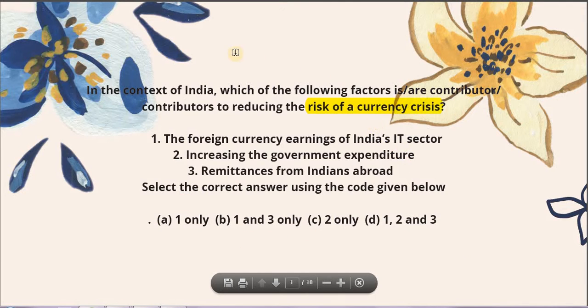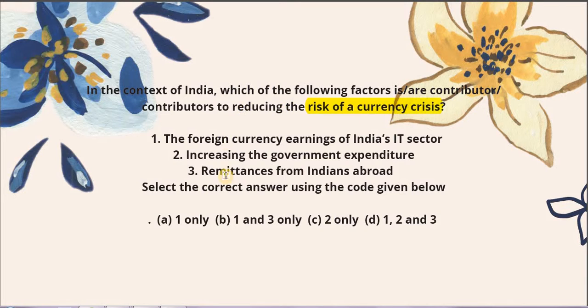Now herein, it's a very simple question, really easy, not factual, and it's the beauty of the UPSC exam that these questions are not factual, unlike the test series ones. So what do we mean by the currency crisis here? Basically, a crisis of currency can happen if and only if we do not have control over it. And we know domestic currency, the rupee, is something over which RBI has full control. So whenever we are talking about currency crisis, we are talking about the foreign exchange reserve, because we do not have control over the foreign currency.